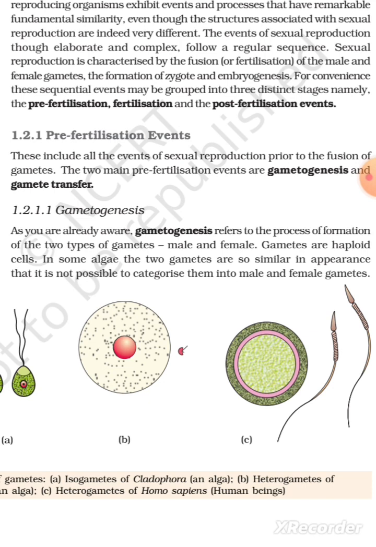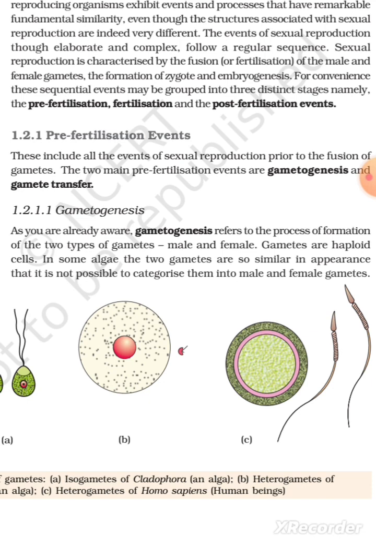Sexual reproduction is characterized by the fusion or fertilization of the male and female gametes, the formation of zygote, and embryogenesis. For convenience, these sequential events may be grouped into three distinct stages, namely the pre-fertilization, fertilization, and the post-fertilization events.